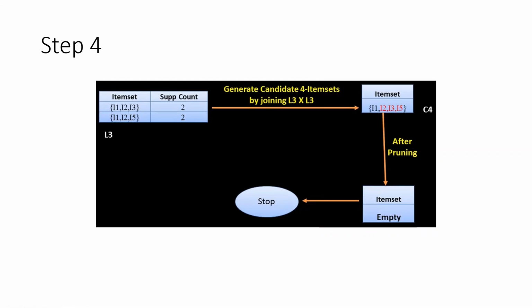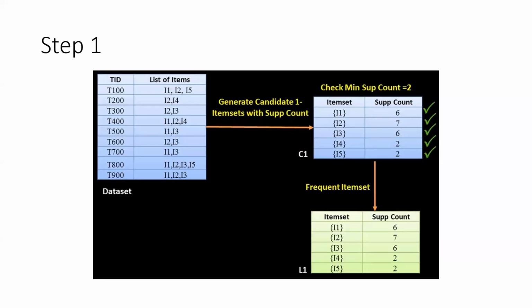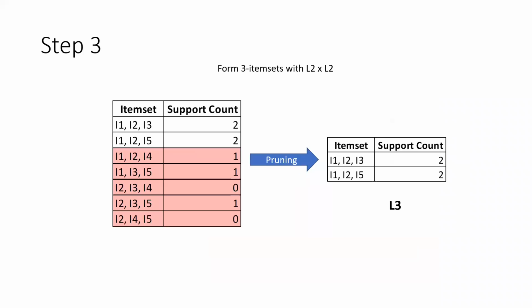Any questions here on how we perform these iterations of the apriori algorithm?